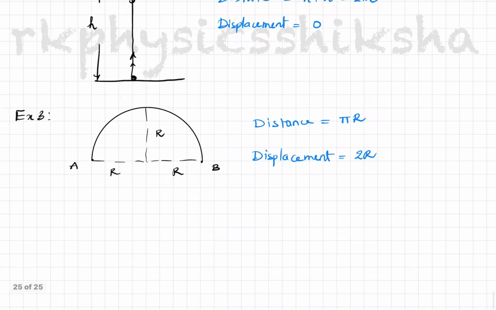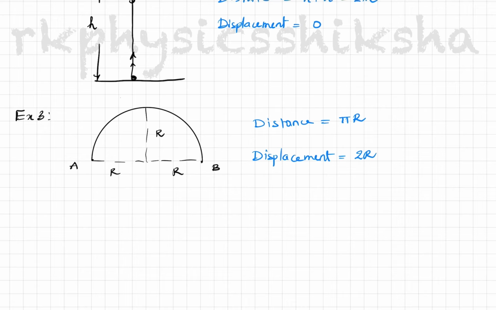This is one more example. If you take a full circle, a complete one revolution, and you are supposed to calculate the distance and displacement in that case, distance will be 2 pi r. But what about the displacement? Displacement will become 0, because the initial and the final positions of the particle will be the same.